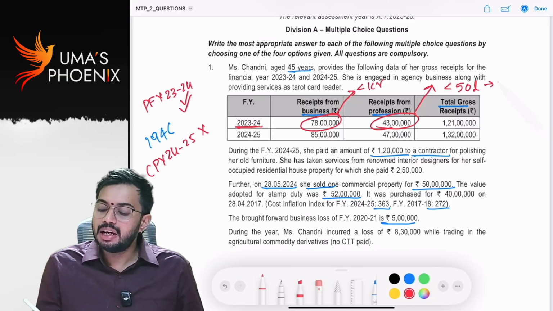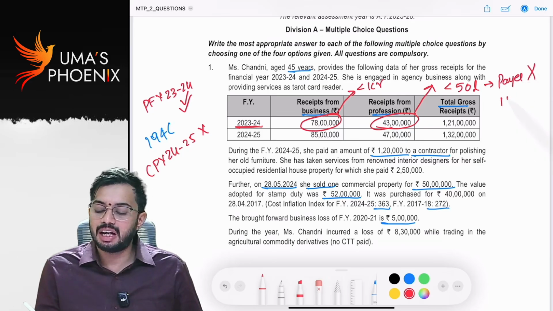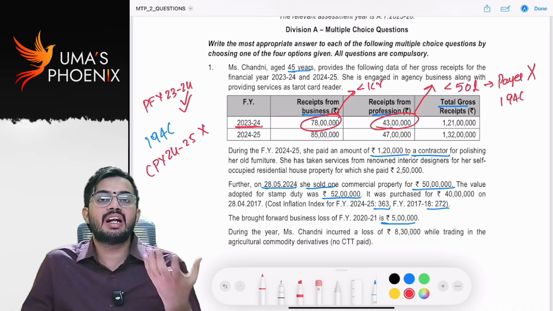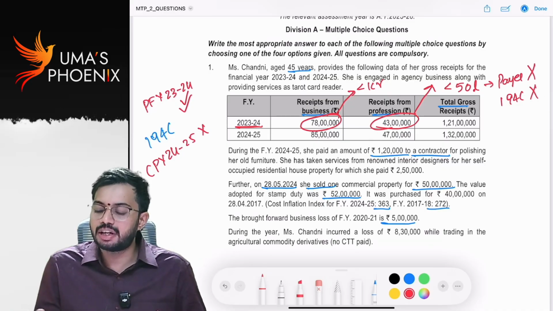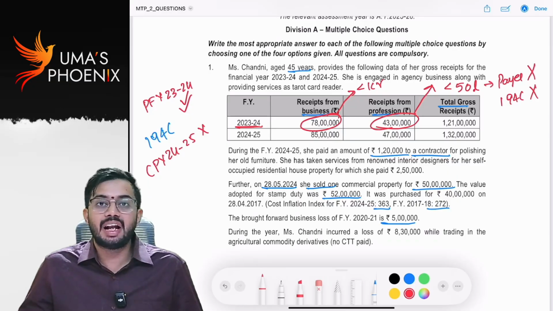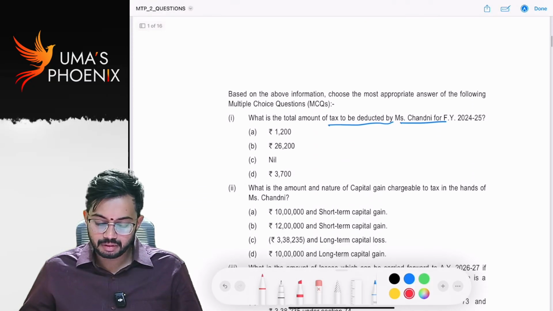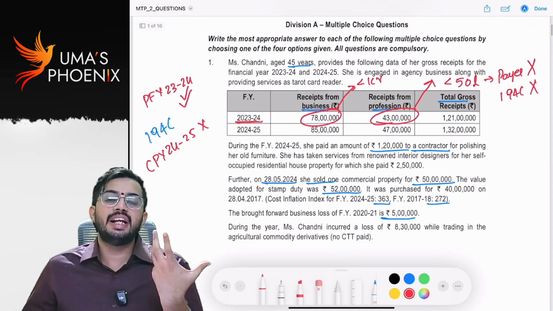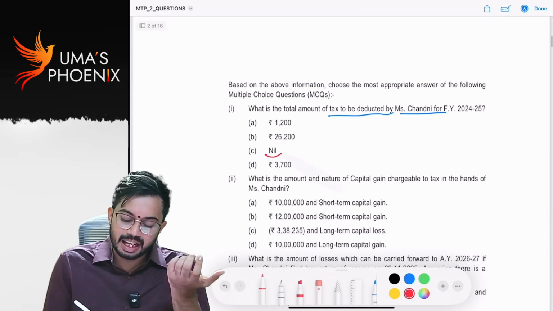So she does not get covered under the payer definition under section 194C. If she does not get covered under the payer definition under section 194C, then she is not required to deduct TDS under section 194C. Is it clear? So, if she is not required to deduct TDS under section 194C, the amount of TDS required to be deducted is nil.